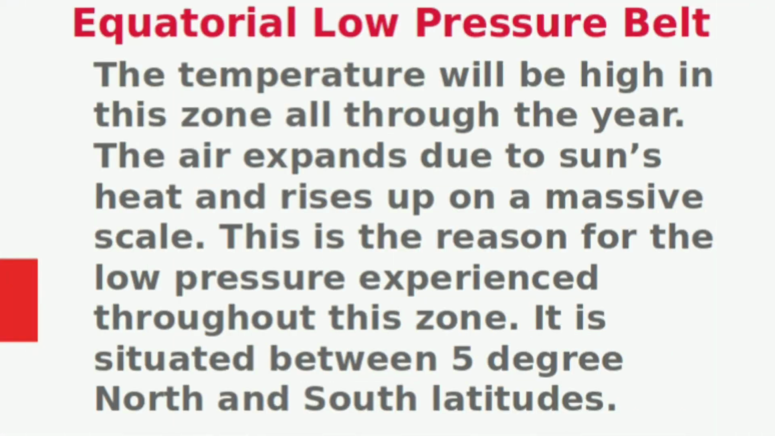The first topic is equatorial low pressure belt. All of you know the temperature will be high in this zone all through the year. The air expands due to sun's heat and rises up on massive scale. This is the reason for the low pressure experienced throughout this zone. You also studied that the temperature and atmospheric pressure are inversely related. It is situated between 5 degree north and south latitudes.